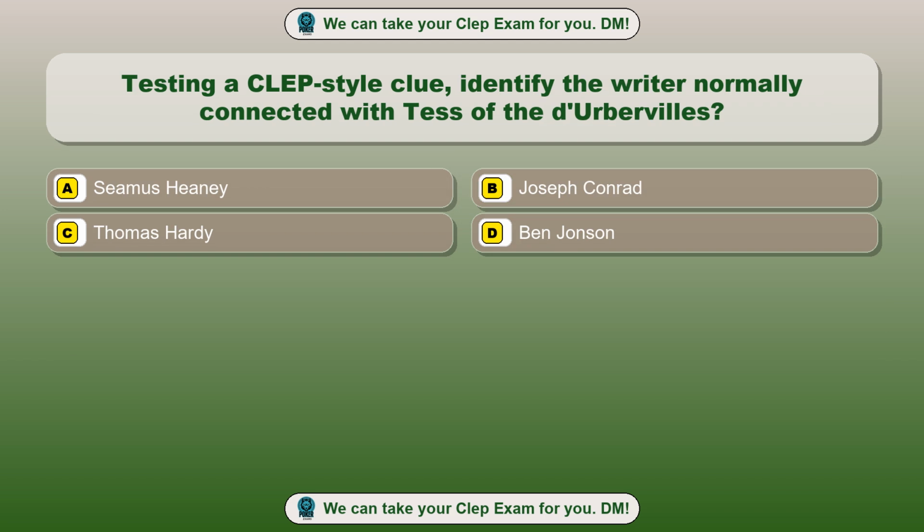Question 39. Testing a CLEP-style clue, identify the writer normally connected with Tess of the D'Urbervilles.